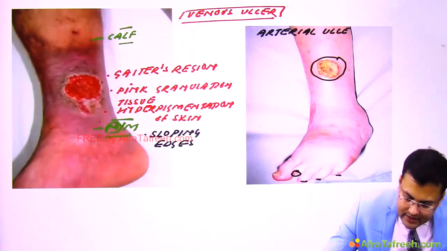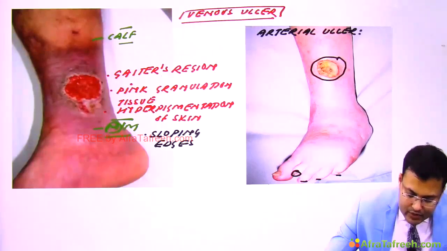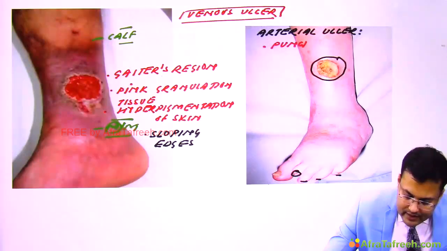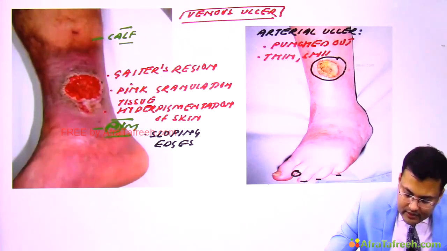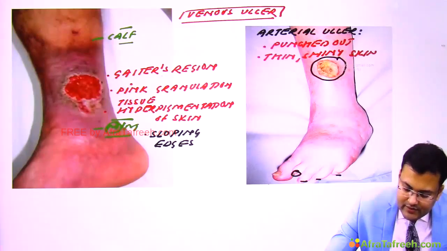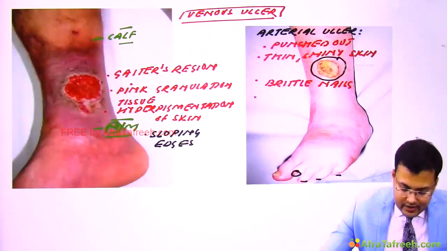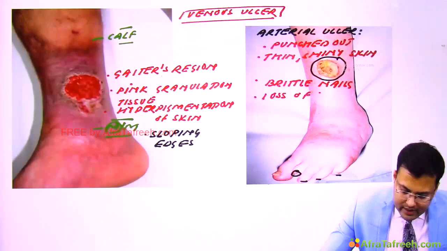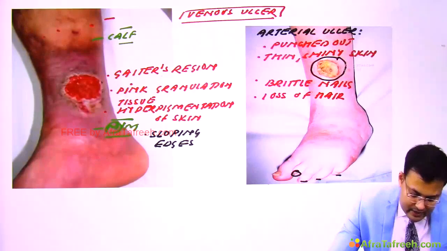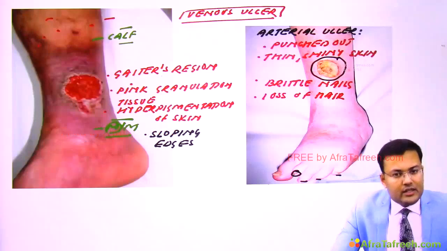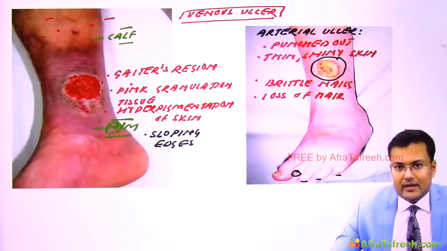And what is the appearance of this arterial ulcer? It is punched out. There are signs of ischemia. So what? There is thin, shiny skin. What else can you find? You can see brittle nails. And what else? You can notice that there is no hair, so loss of hair. And in this case, can you see here? Yes, a number of hairs you can see here. So these are the differences between venous ulcers and arterial ulcers.